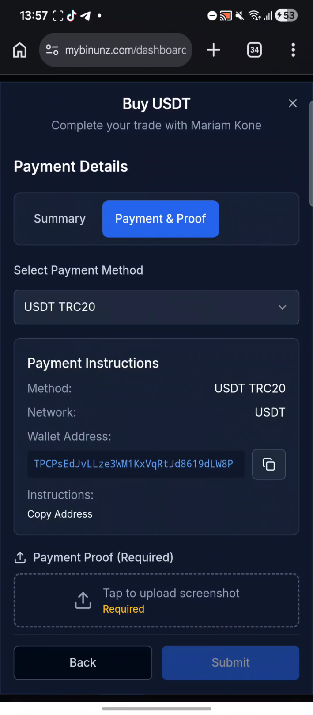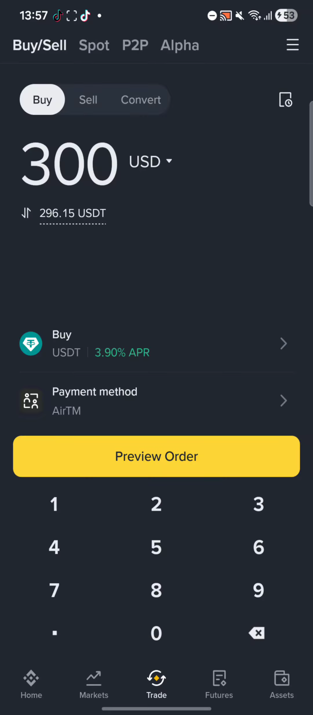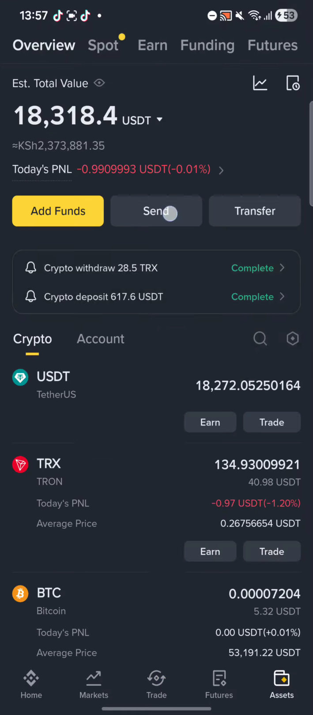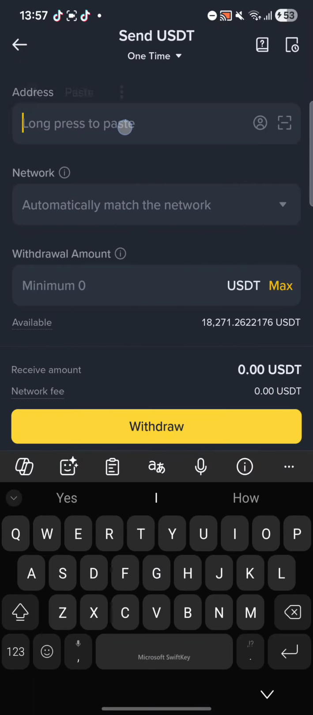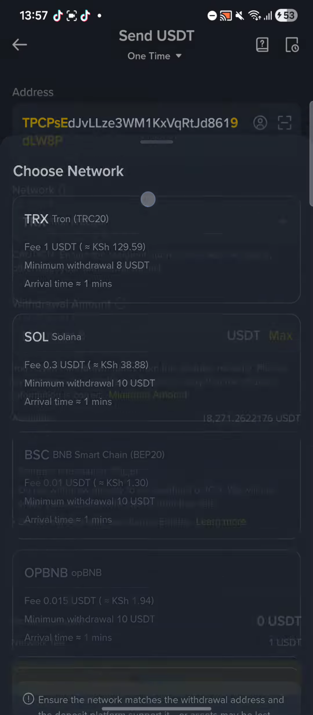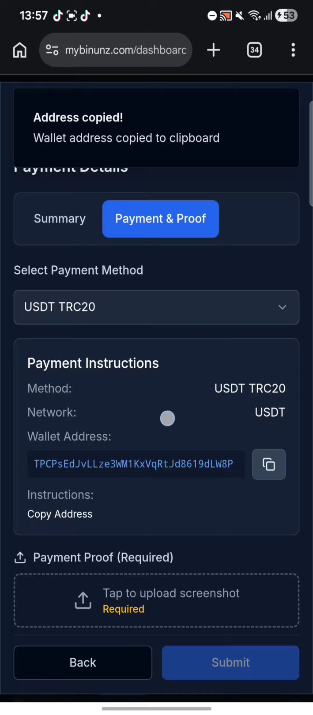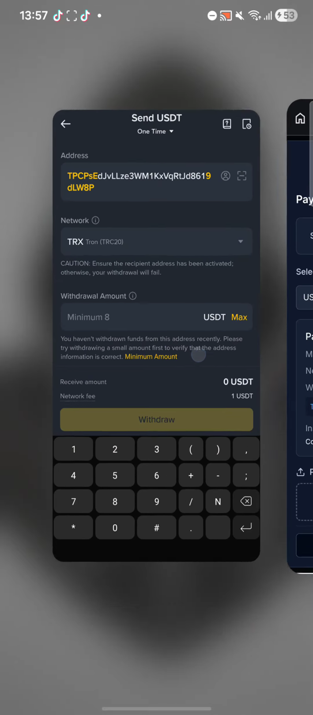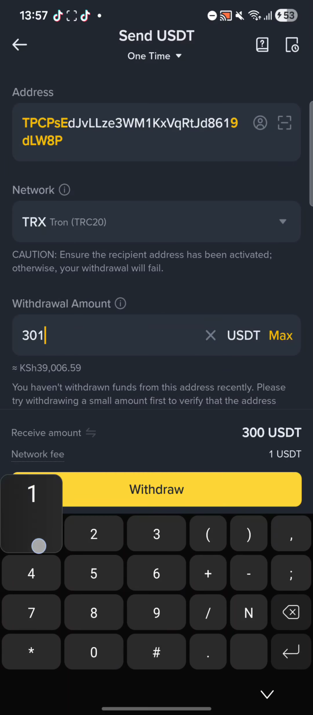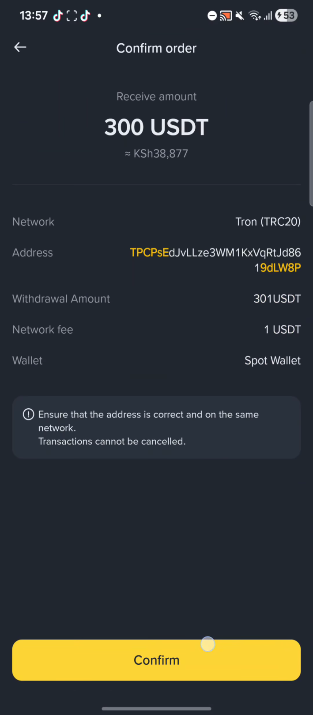Okay guys, so you need to copy the address like that, and then you go on your Binance again and you click on assets, and then you click send, withdraw crypto USDT, and then you long press to paste that address here and you choose the network TRX. Amount, let me check the amount correctly, yes, 300, amount is 300. So I'm going to put 301. The one extra is for the network fee, and then withdraw, guys, and then confirm.